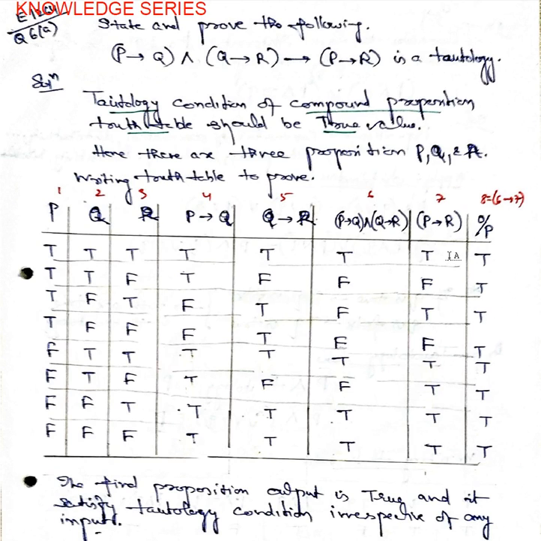Now we try to find P implies R, that is between P and R. So P implies R, we got it here. Now this implies this, that is the output. Between these and this we apply the implication.